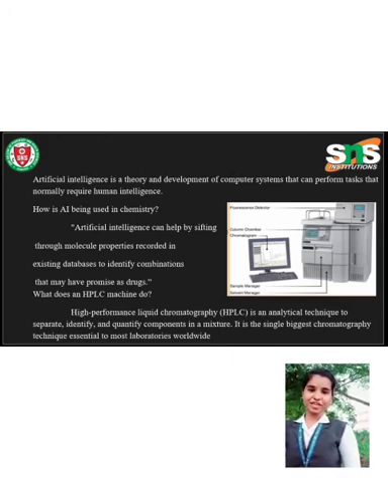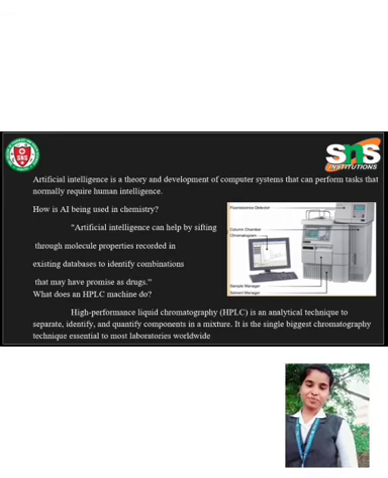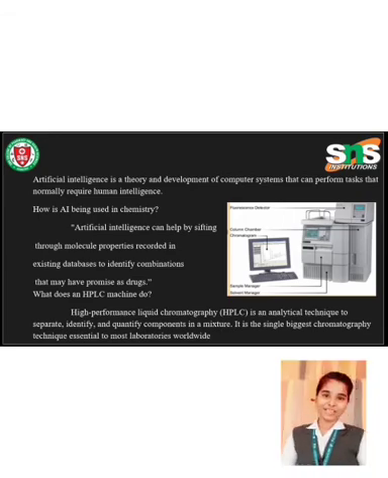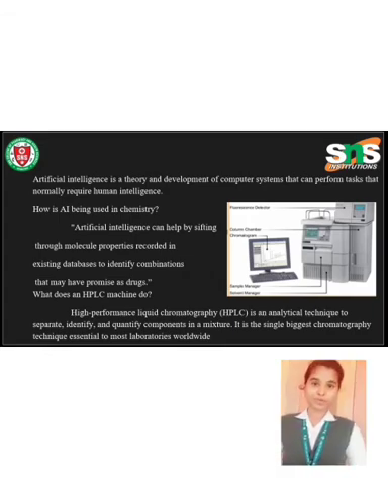What is artificial intelligence? Artificial intelligence is a theory and development of computer systems that can perform tasks that normally require human intelligence. How is artificial intelligence being used in chemistry? Artificial intelligence can help by sifting through molecular properties recorded in existing databases to identify combinations that may have promise as drugs.